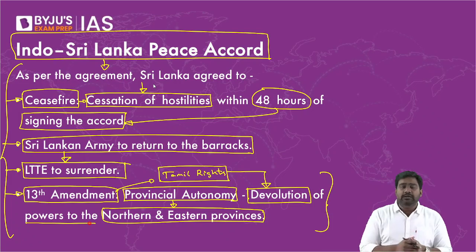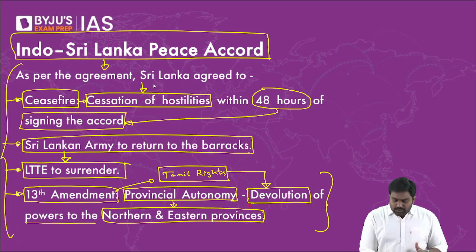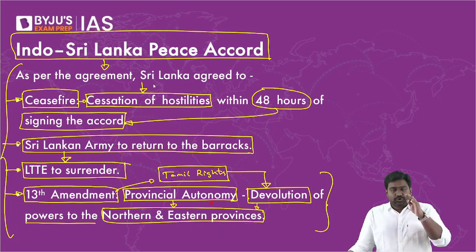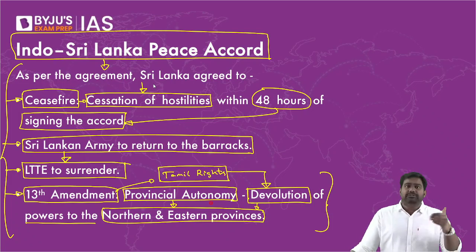They couldn't contest elections properly. It was all dominated by Sri Lanka, by the central government of Sri Lanka. This was changed by India. We mandated that Sri Lanka should enact this amendment, the 13th Amendment, through which provincial governments will be set up. Constitutional autonomy will be given for the northern province and eastern province, and local elections and provincial elections will be held. So Tamil parties can contest, win the elections, and they can form the provincial governments where they can look after their own administration.